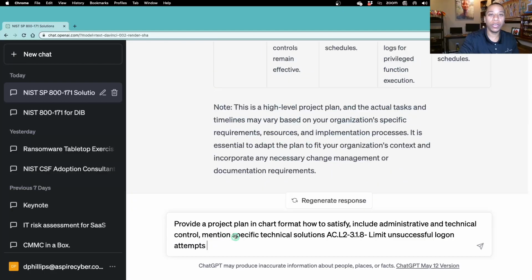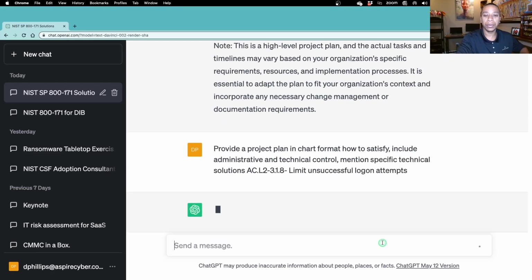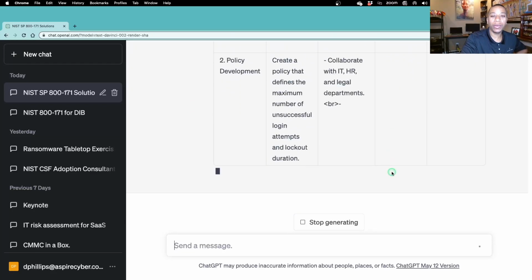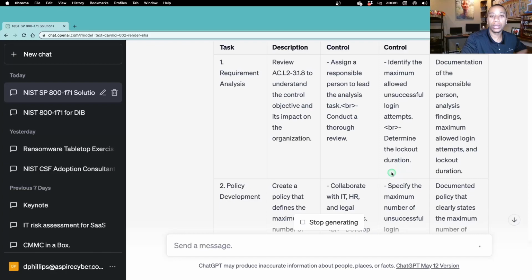In order to close out this video with a project plan, I just need to let ChatGPT 3.5 know in this conversation what I need for 3.1.8. So I'll ask: how do I satisfy 3.1.8? Put it in a project plan. And you see ChatGPT 3.5 can do it as well.